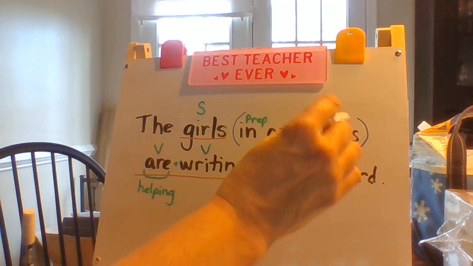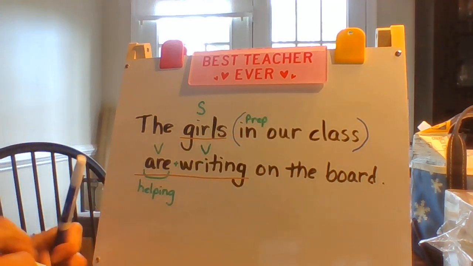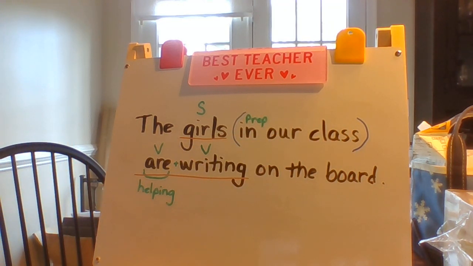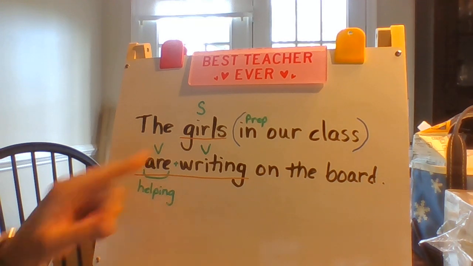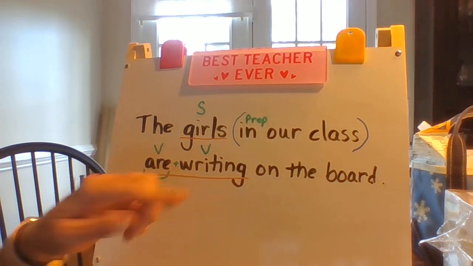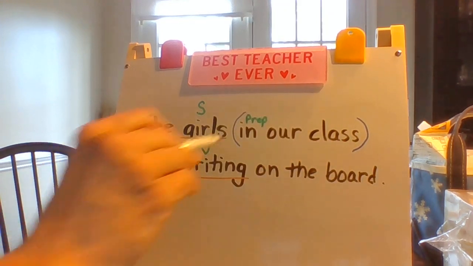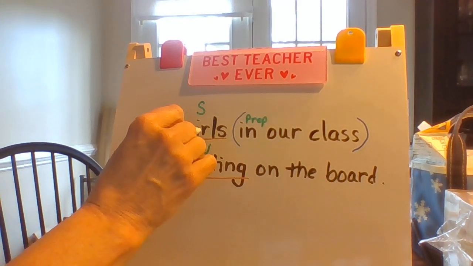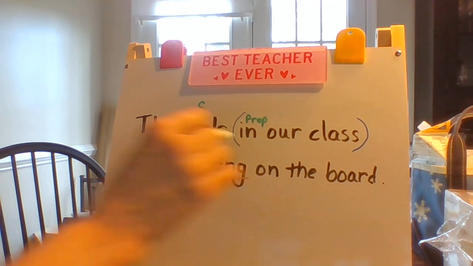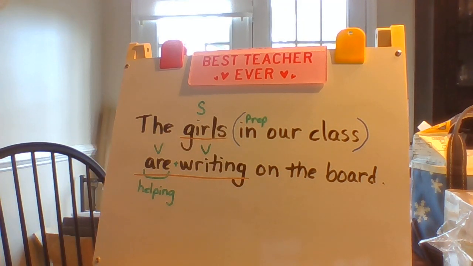The subject of the sentence can never be found in the prepositional phrase. So some people like to find prepositional phrases first and put brackets or parentheses around them so that they don't accidentally choose the subject from a prepositional phrase. I actually think that might be a good idea for us. I think we might do that from now on.